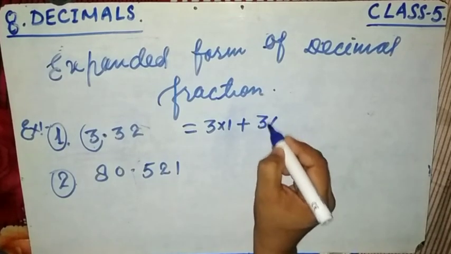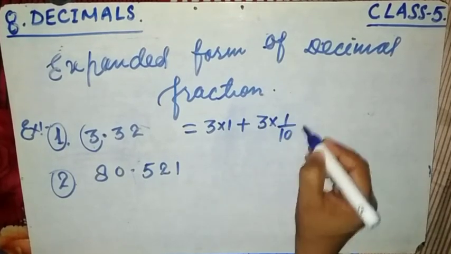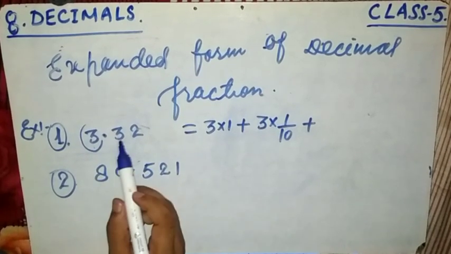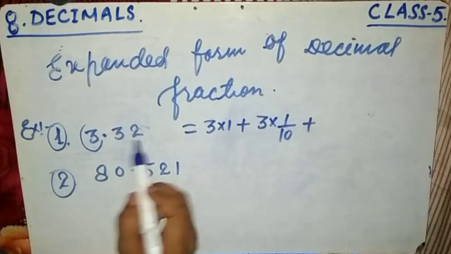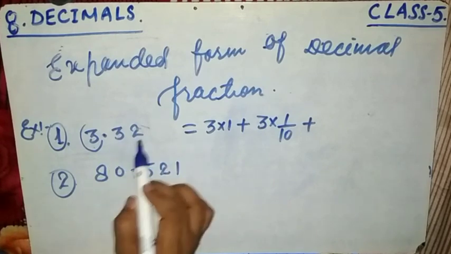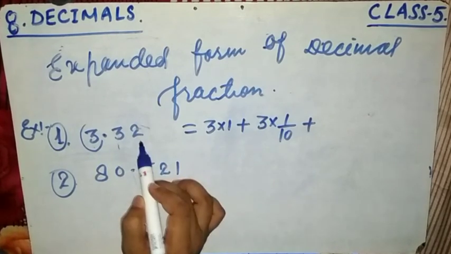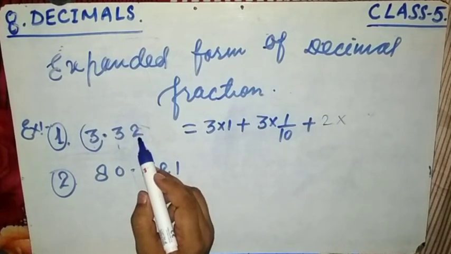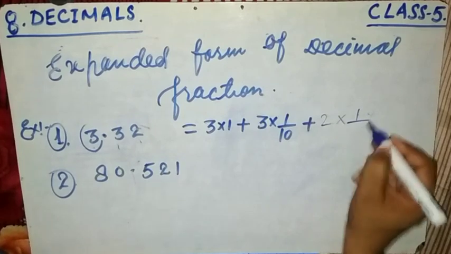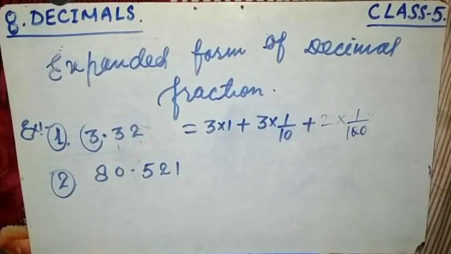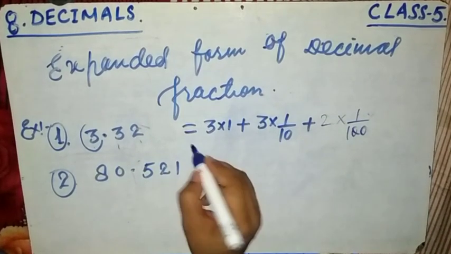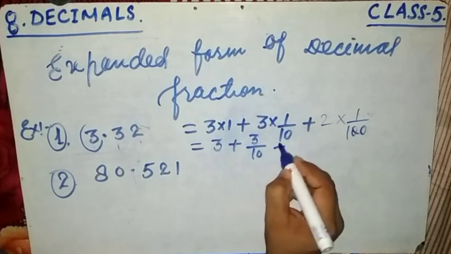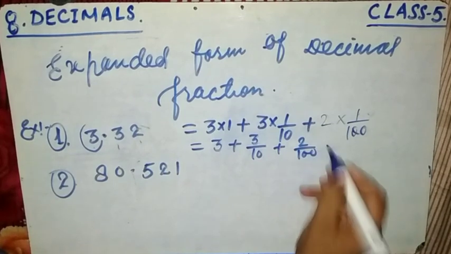So 3 multiplied by tenth means 1 by 10, plus after the decimal, how many digits? This 2 is placed second. So 2 multiplied by 1 by hundredth. So this is the expanded form. This could be written as 3 plus 3 divided by 10 plus 2 by 100. This is the expanded form.